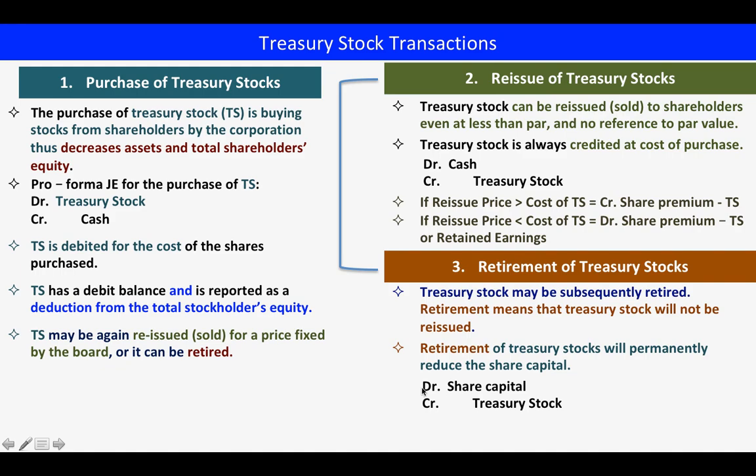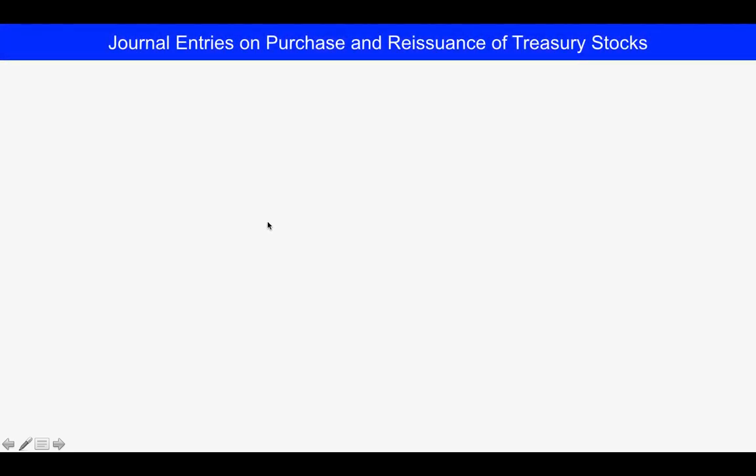Take note, class, when we did an initial issuance of shares, we debited the cash that we received from the investors and we credited share capital. Since we are retiring it, we will now reduce our share capital and credit the treasury stock. The value of this treasury stock will remain the same, the cost that we purchased the treasury stock at. Retirement of treasury stock may result in a gain or loss from retirement. We will have an illustration on this. Okay, let us move on.